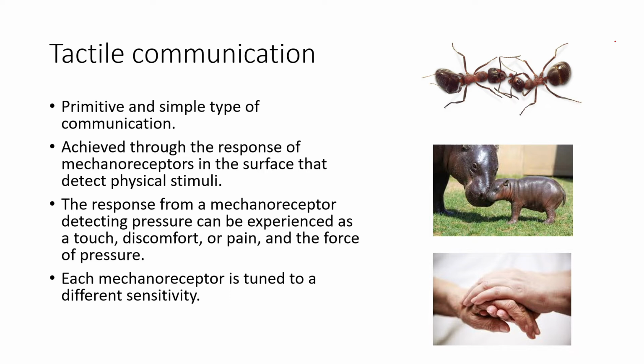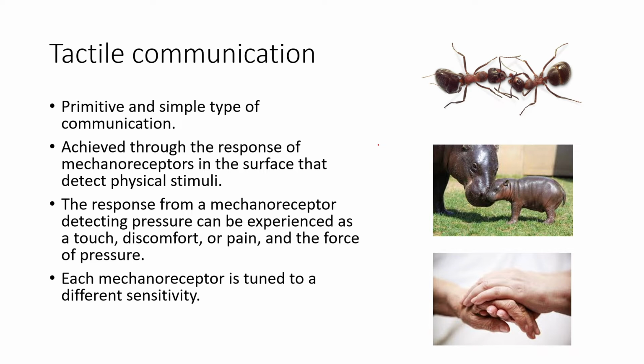As we are talking about touch, tactile communication is one important and primitive type of communication that organisms use. It is achieved through mechanoreceptors or somatosensory mechanisms which detect physical stimuli, usually from the surface of the organism's body. We have skin, some have an exoskeleton, some have setae, some have hair on their surfaces. So it usually perceives signals on the surface and then interprets them with reference to change or variation.